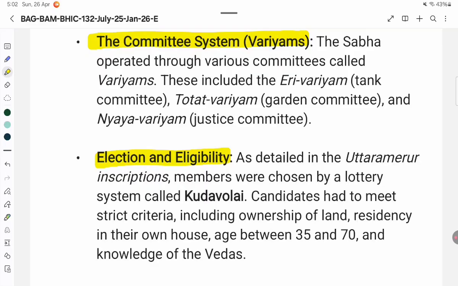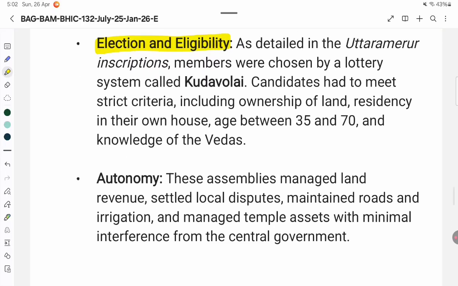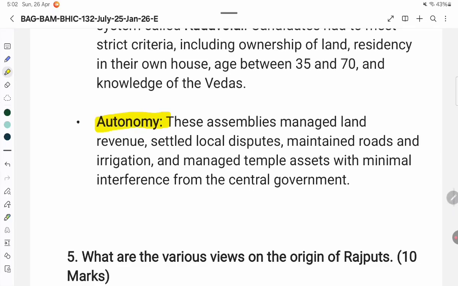Autonomy. These assemblies managed land revenue, settled local disputes, maintained roads and irrigation, and managed temple assets with minimal interference from the central government.